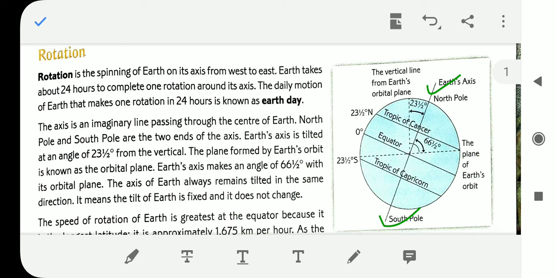The axis of Earth always remains tilted in the same direction, in the same manner. It means the tilt of Earth is fixed and it does not change.